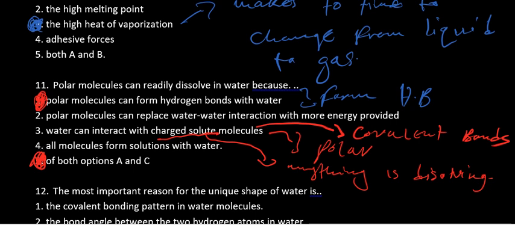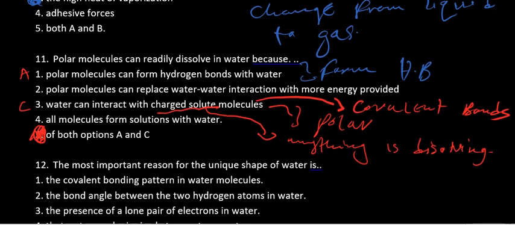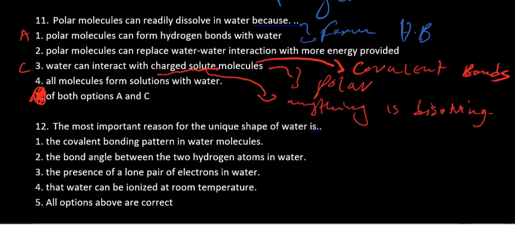Please don't get confused. So the answer here is going to be 5, which is A and C. Okay. All right. So biology needs some good analysis when dealing with it.